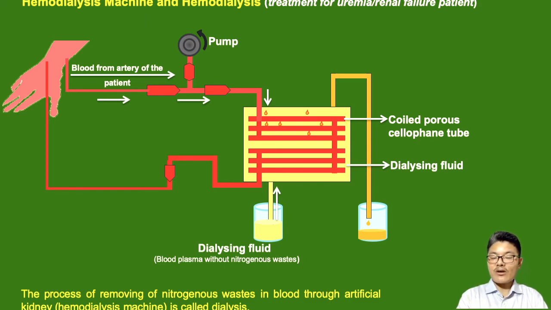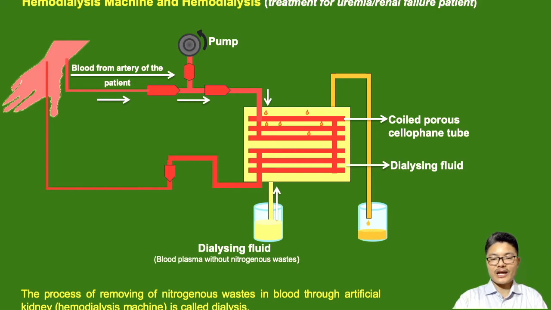This process of waste moving out of the blood passing through the cellophane tube into the chamber is diffusion. Only the nitrogenous waste is collected. Earlier there was injection of blood plasma, the dialysing fluid, without nitrogenous waste. Due to the absence of nitrogenous waste there, more waste is present within the blood passing through the cellophane tube, and from the blood the nitrogenous waste moves out.